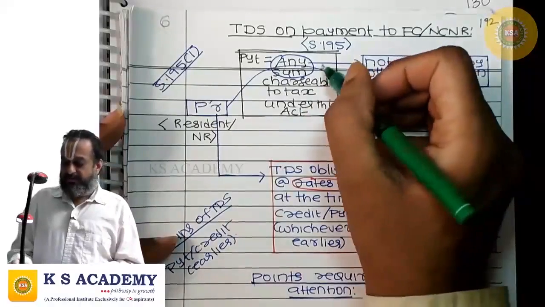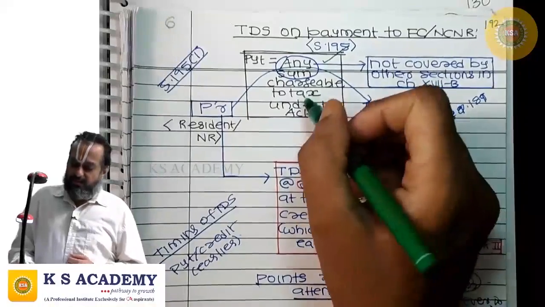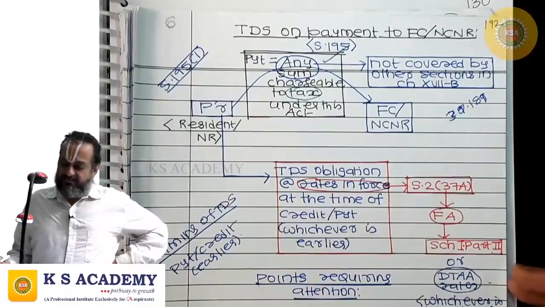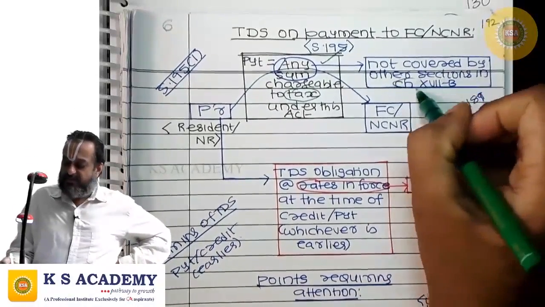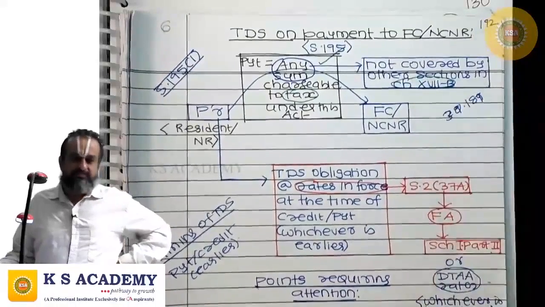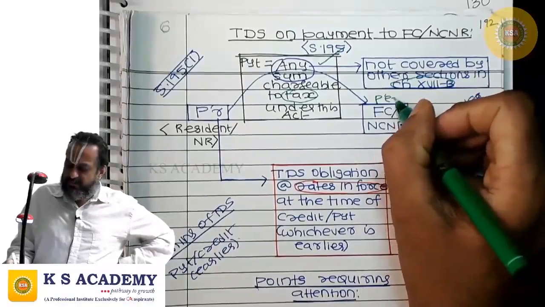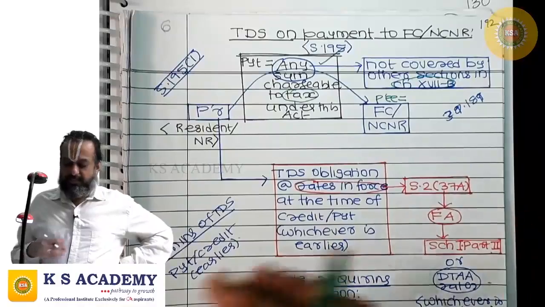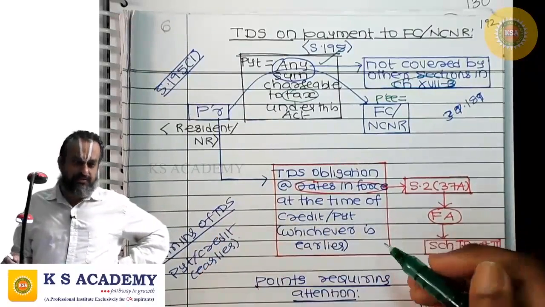Here, what is the payment? Payment is any sum chargeable to tax under this Act, which is not covered by any other sections in chapter 17B. The payee should be a foreign company or a non-corporate non-resident. Payer may be anybody. Then the payer has TDS obligation.